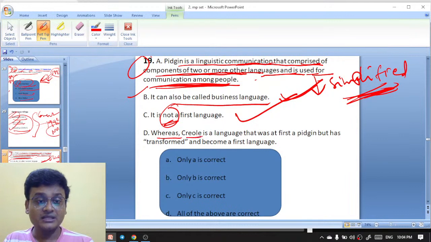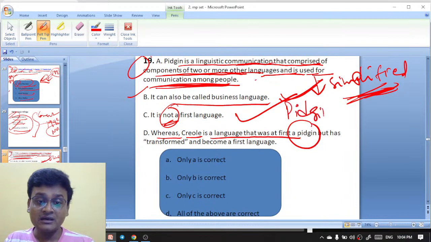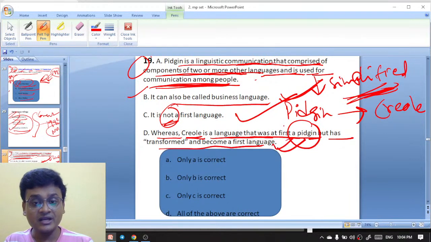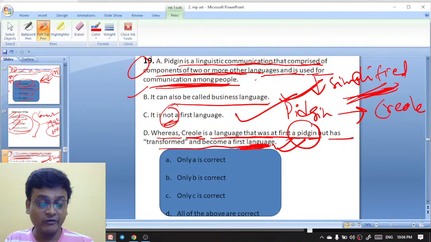Whereas Creole is a language that was at first a pidgin. So from pidgin, Creole is created. First there is a pidgin, and from the pidgin a Creole is created. Creole is a language that was first a pidgin but has transformed and become a fast language. So the next generations, okay. So actually all the above are correct.